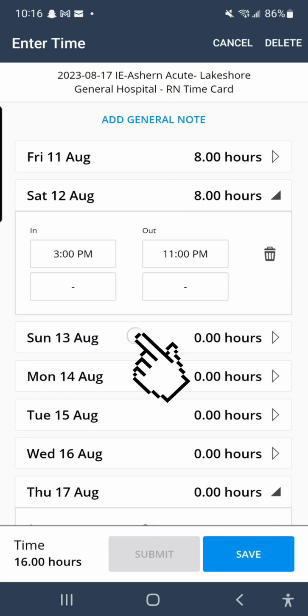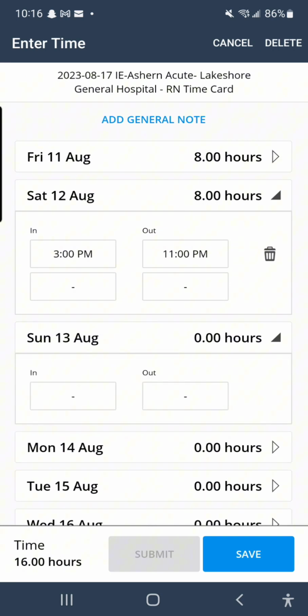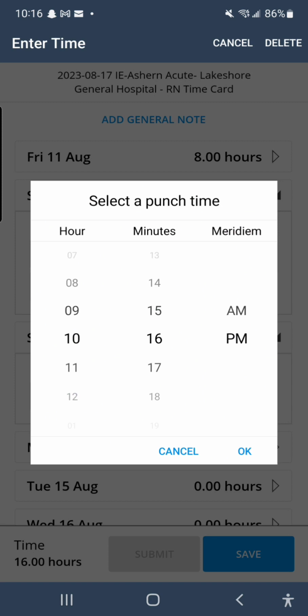For the night shift, you have to enter time twice. For example, for the night of August 13th, you have to enter 7 p.m. till 11:59 p.m.